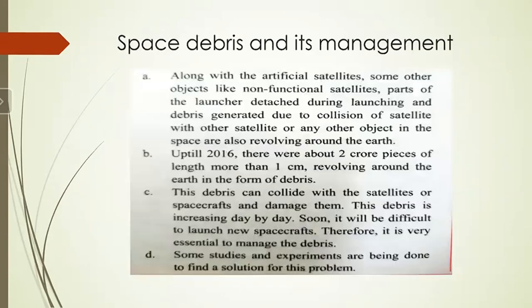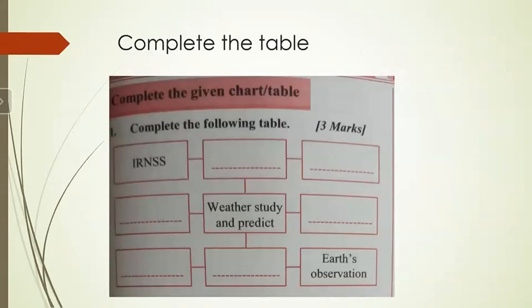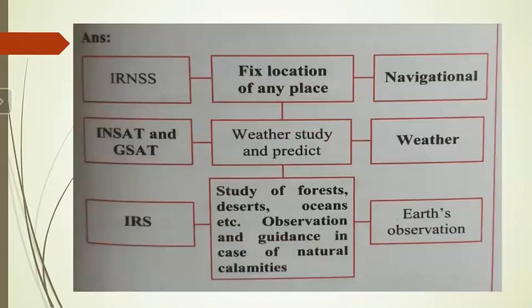Then this is also an important type of question which can be asked. Okay, so for this you should know the type of satellite, function of the satellite, and name of the Indian satellite. So let's see. IRNSS. So its function is to fix location of any place, and it is the navigational satellite. Then INSAT and GSAT function is weather study and prediction, and it is the weather satellite.